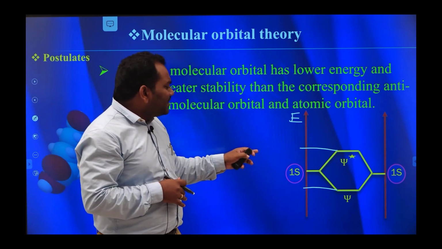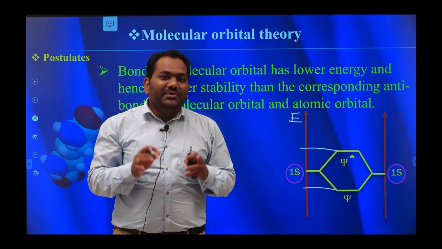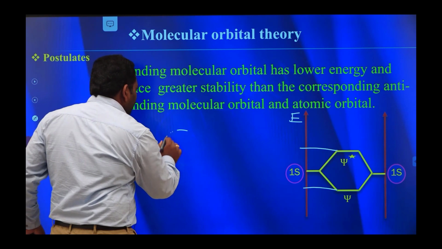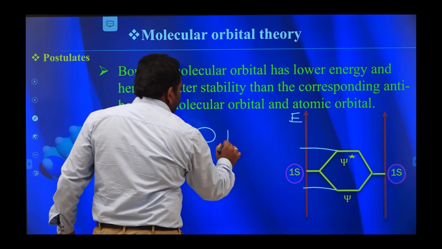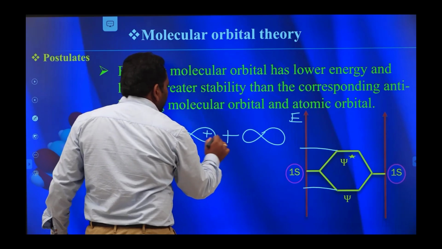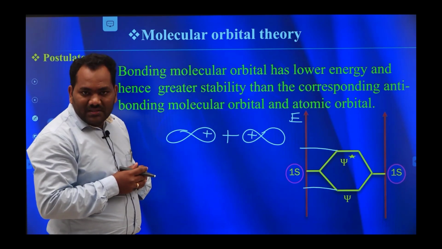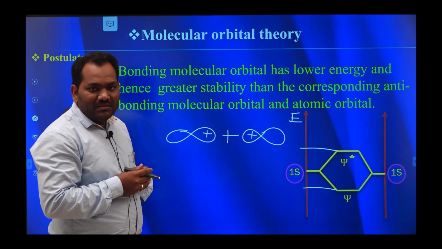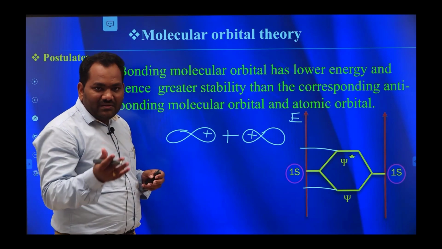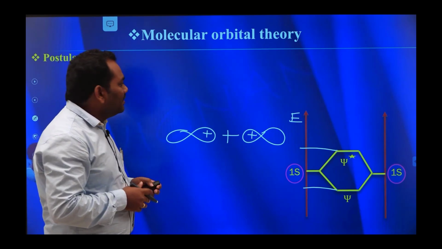Why? Because these bonding molecular orbitals are formed due to constructive addition like this. Positive ends are combined to form molecular orbitals. Clear? Due to this, bonding molecular orbitals have less energy and more stability.